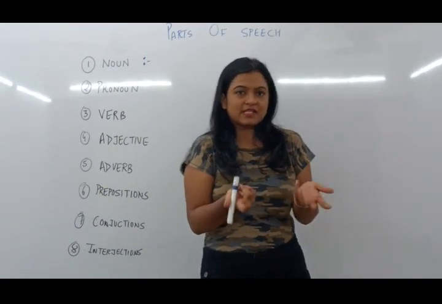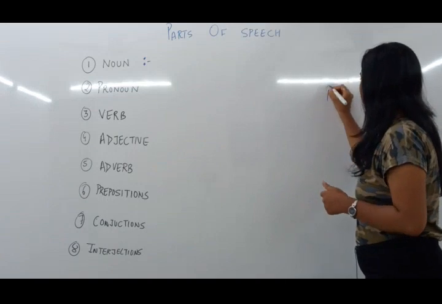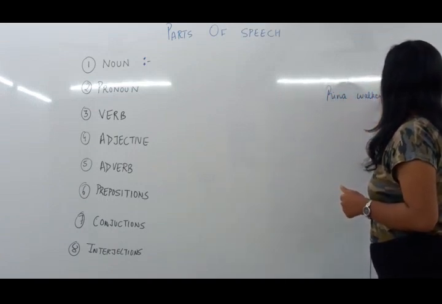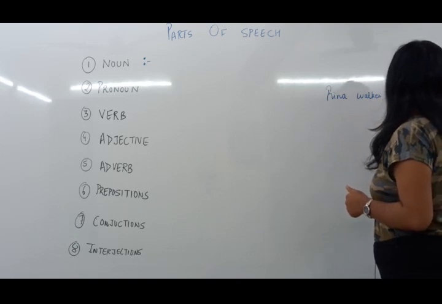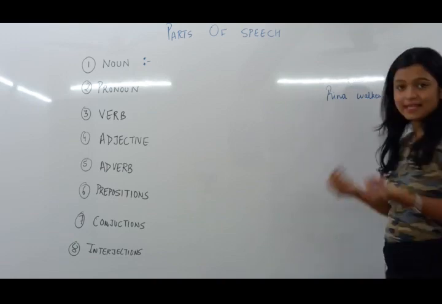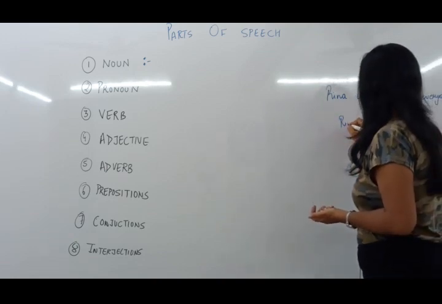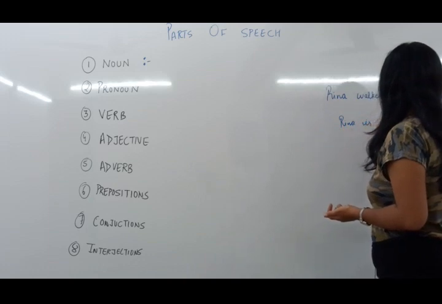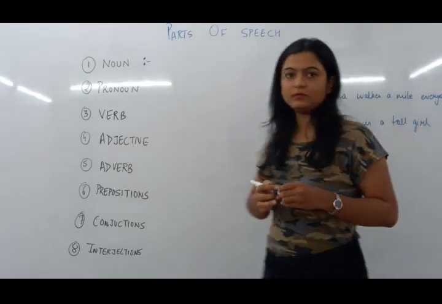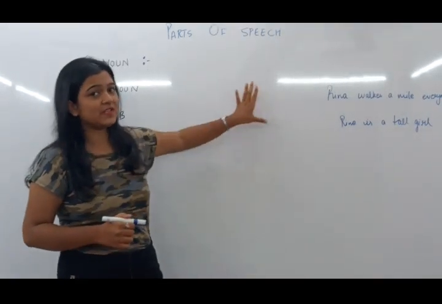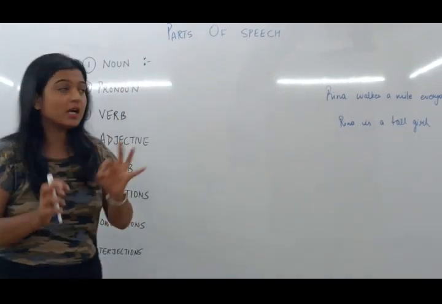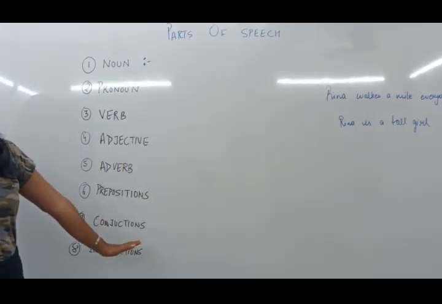Now, for example, if I'm saying that Reena walks a mile every day, I say Reena is a tall girl. Every word that I'm using in this sentence, every word that I'm using while I'm talking right now will come into at least one of these categories.